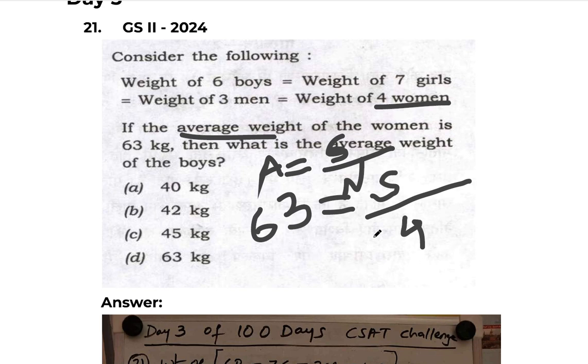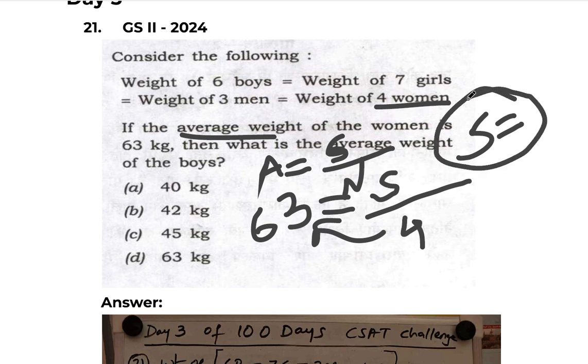If this is the case, we can take it to the LHS, and if we multiply 63 and 4, we will get the sum of the total weight of all the 4 women. Yes or no? Now when we know the sum of all the 4 women's weight, can we say it is just equal to the weight of all the 6 boys?